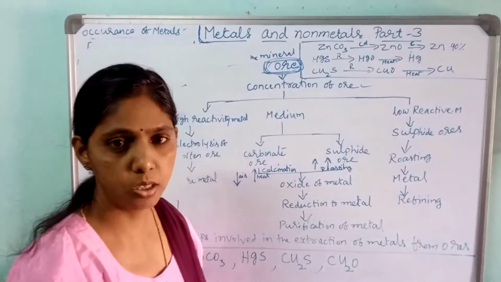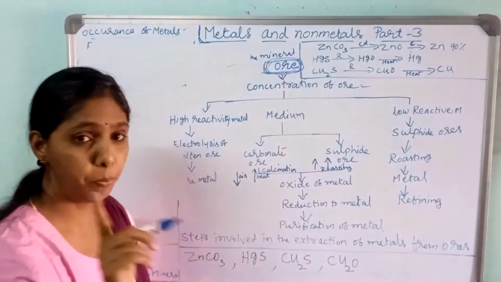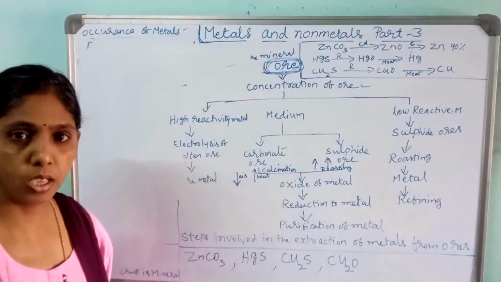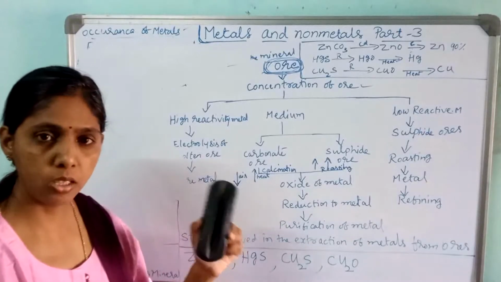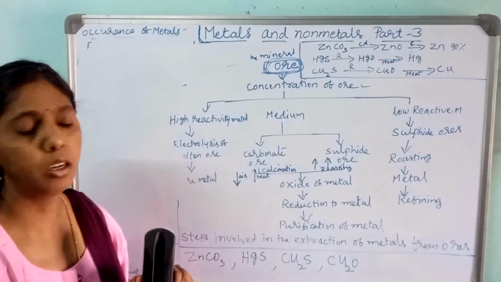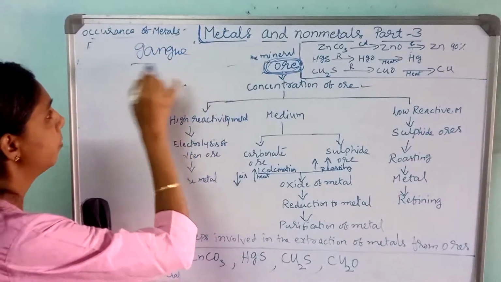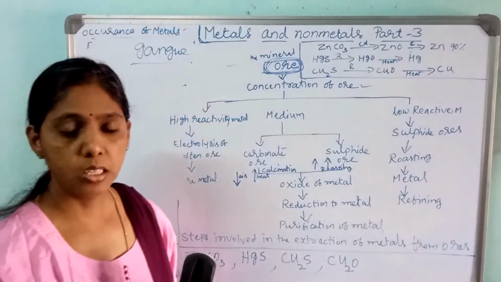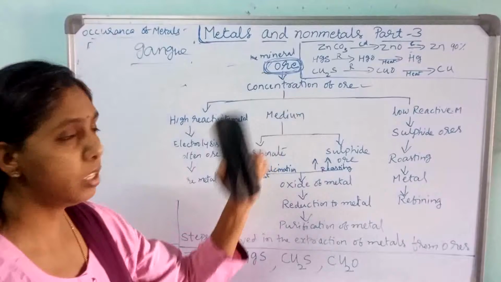So many processes are there here. Ore contains impurities, just like the green leaves contain sand and soil. In the same way ore also contains sand and soil, and that impurity is called gangue. See here, gangue particles. What are gangue particles? The impurities like soil and sand present in the ore are called gangue.